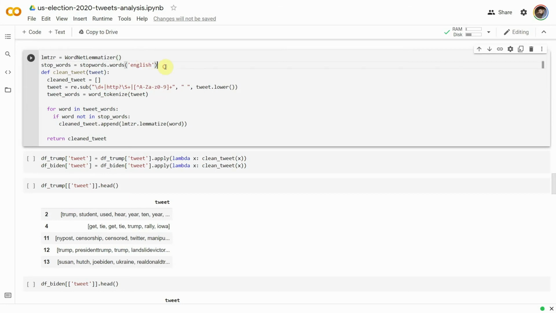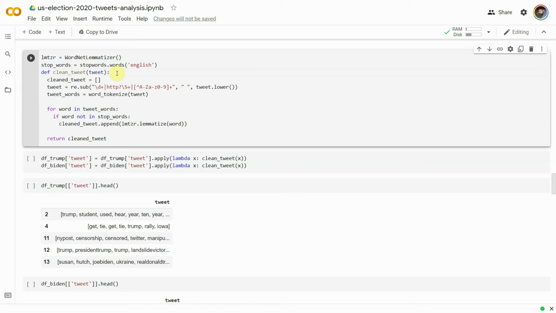We then define a list named stop_words to hold the list of all English stop words. Stop words are words that do not add much meaning to a sentence. They can safely be ignored without sacrificing the meaning of the sentence. For example, like, the, he, have, etc.